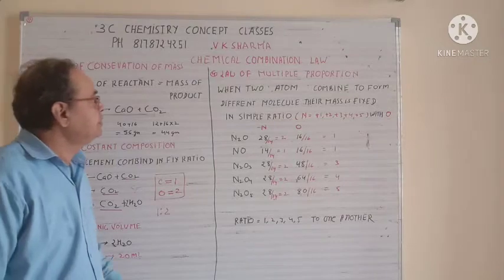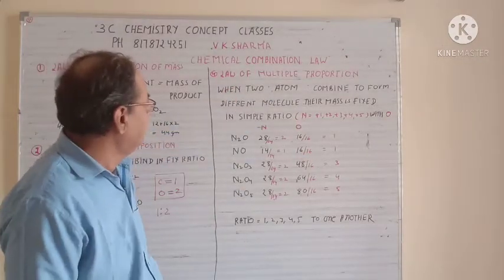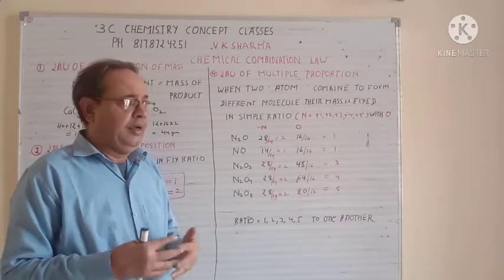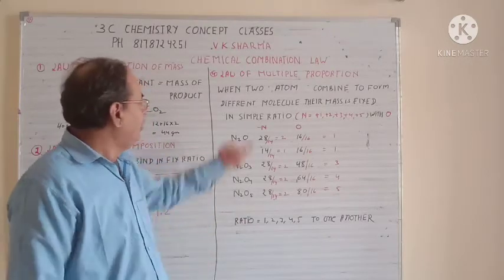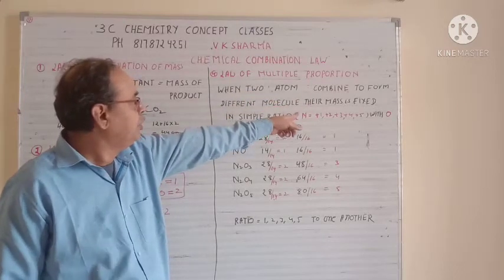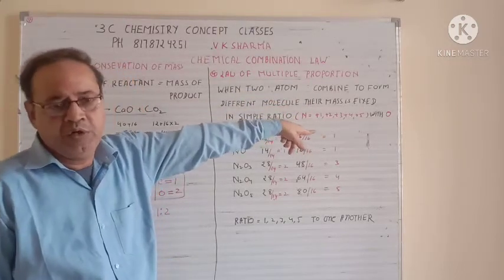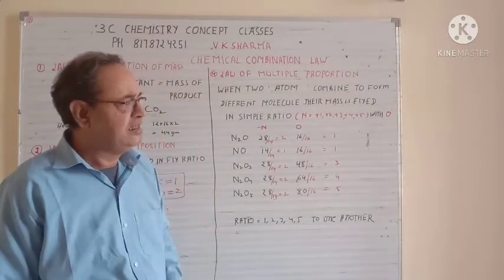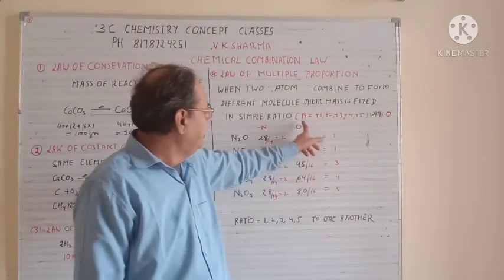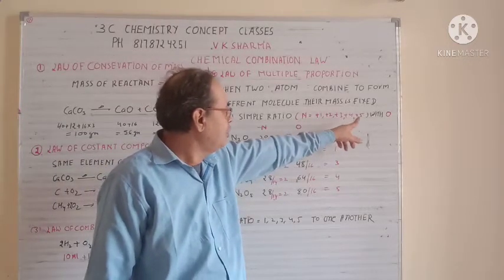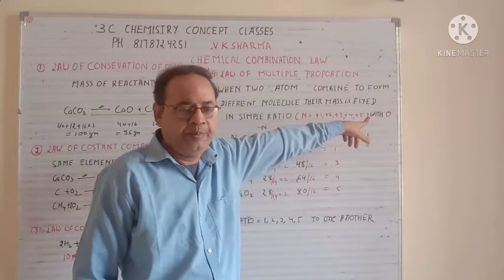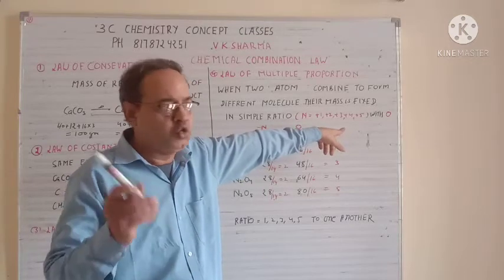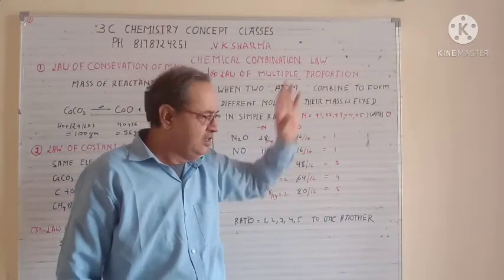Next we have the law of multiple proportion. Two elements combine with each other and give various products. When two atoms combine to form different molecules, their masses are fixed in a simple ratio. So whatever mass you get is always in a simple ratio. Now we are taking one example with nitrogen. Just keep in mind, nitrogen shows +1, +2, +3, +4 and +5 oxidation states with oxygen, otherwise it is generally -3. Here, with oxygen and in oxo acids, it will give you all these valences.